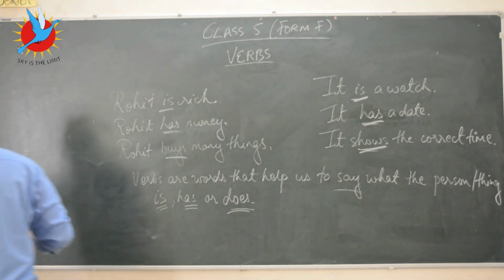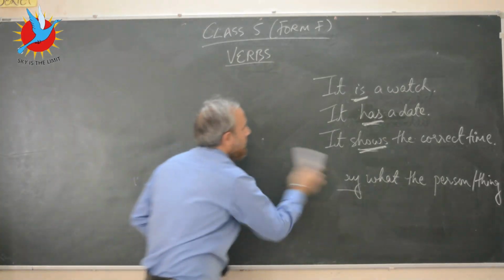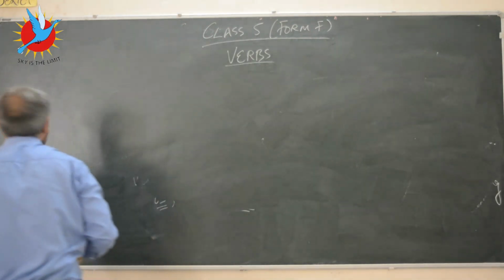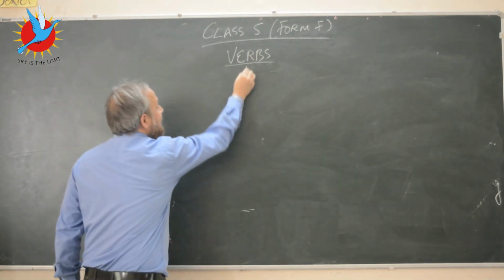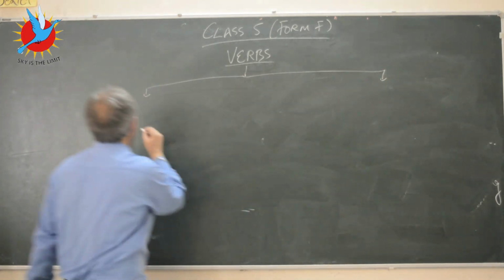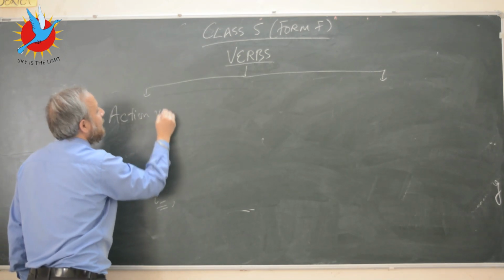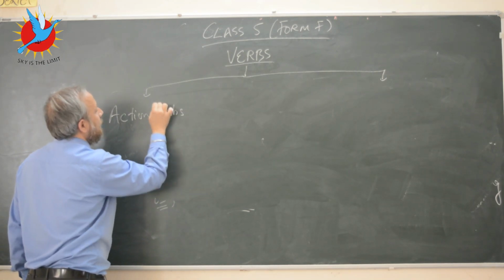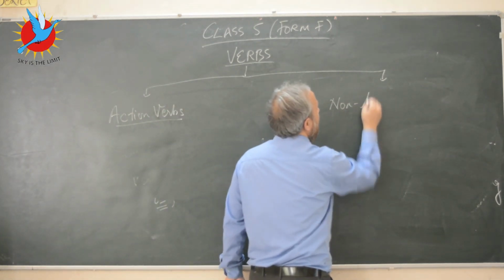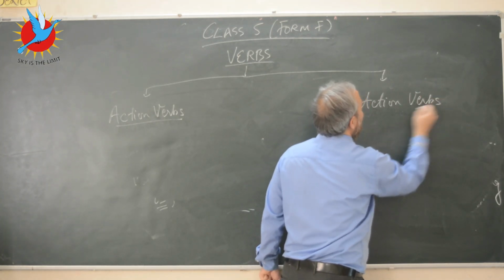There's another way of looking at verbs, kids, and I will tell you, it's very, very simple. So verbs can be divided into action verbs and non-action verbs.